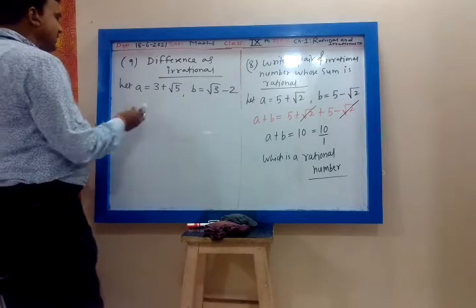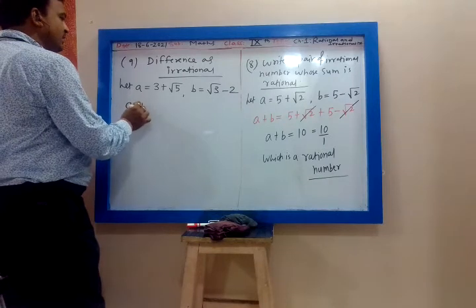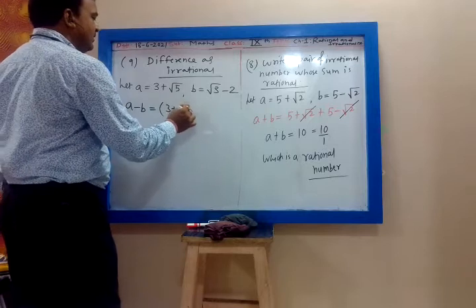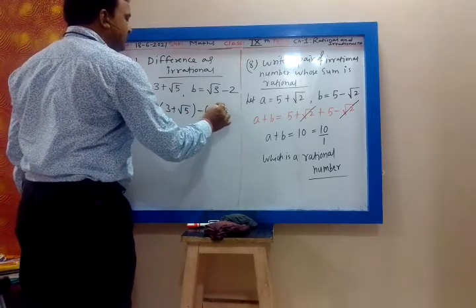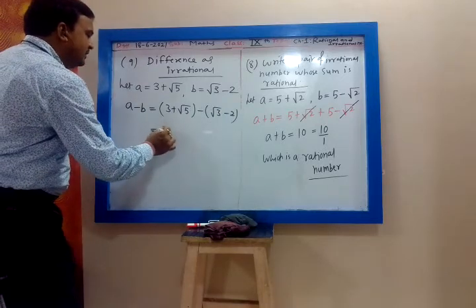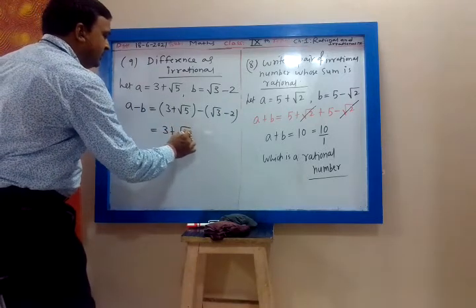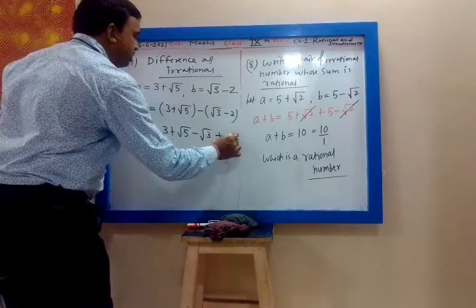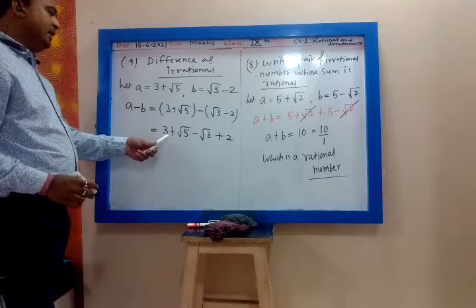Now we will see what is A minus B. A minus B is 3 plus root 5 minus, open the bracket, root 3 minus 2. That is 3 plus root 5 minus root 3, minus minus plus 2. So 3 and root 3.